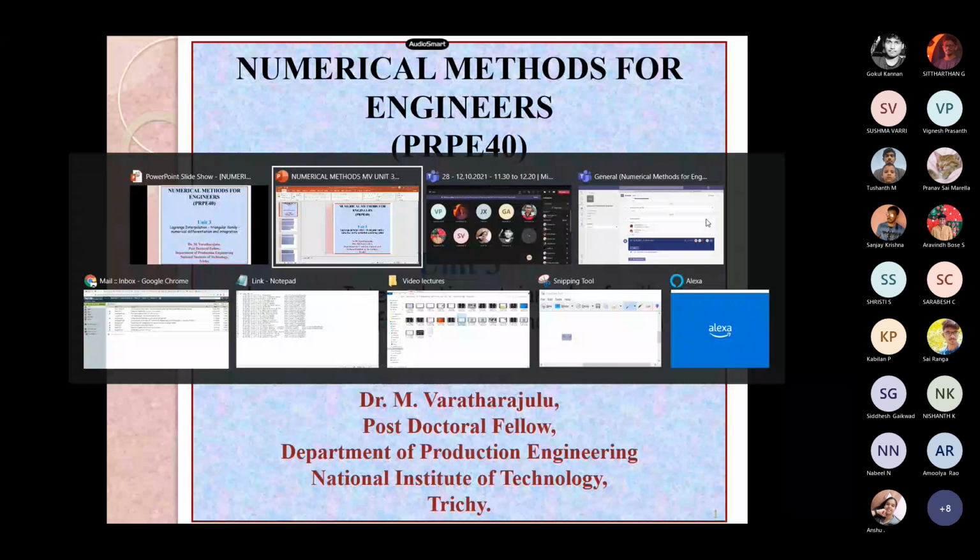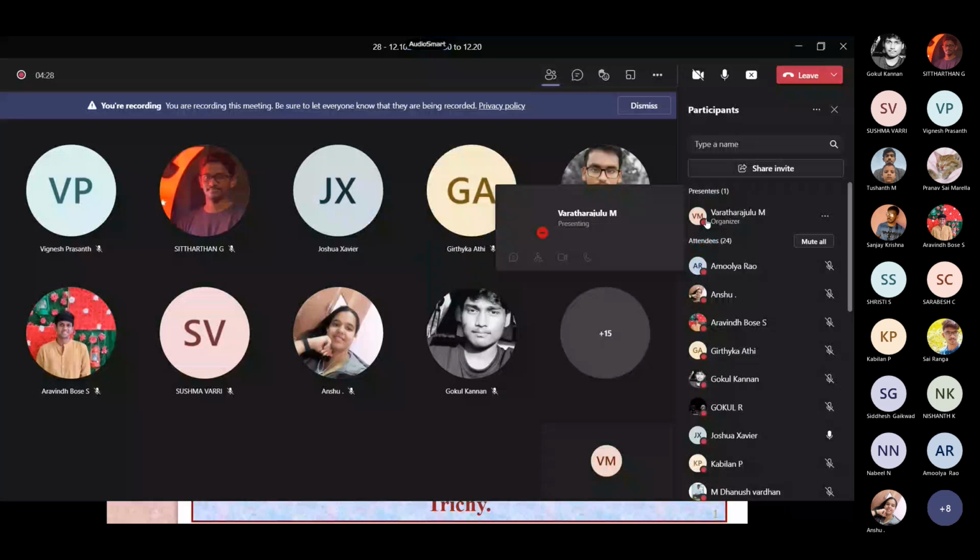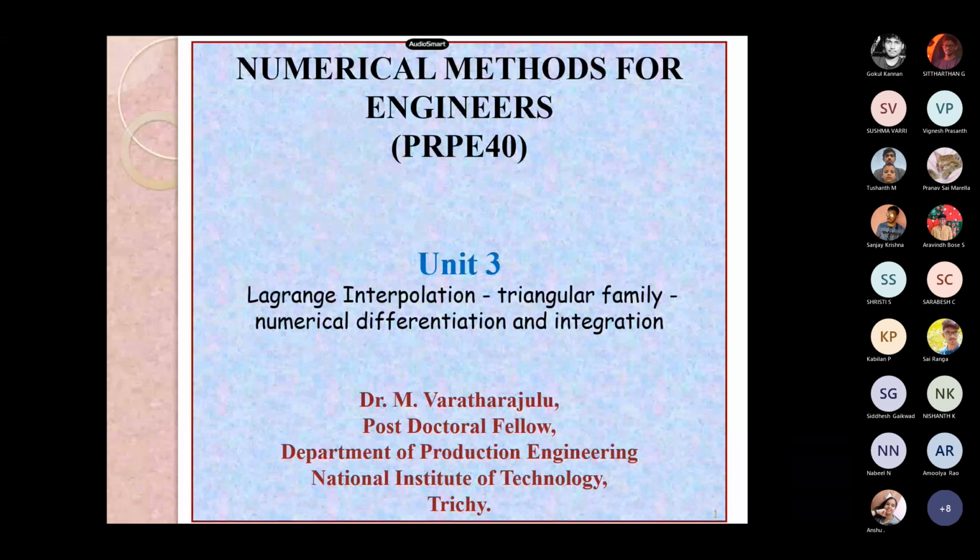Yesterday we concluded unit 4. Half of unit 4 is over, since we discussed the elliptic, parabolic, and hyperbolic equations. Please remember there are two things under elliptic: one is the Laplace equation, another one is the Poisson equation. Under parabolic, there are three different formulas we need to remember: one is Schmidt, the second is Bender-Schmidt, the third is Crank-Nicolson.